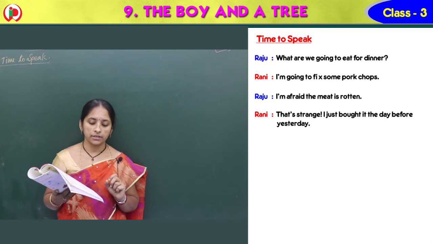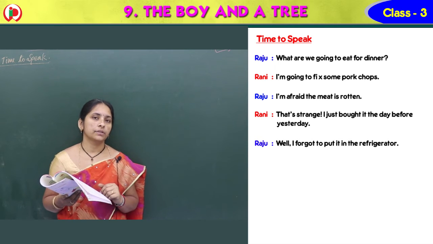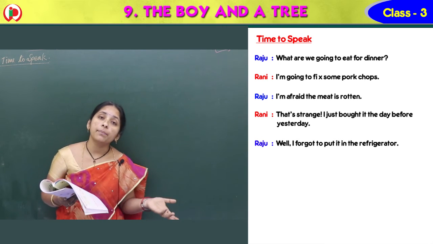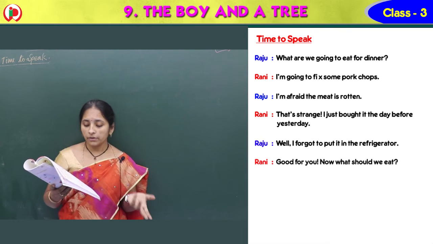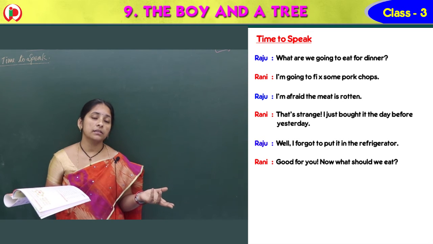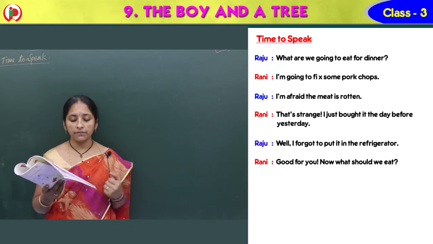No, it's very dangerous. So Raju said, well, I forgot to put it in the refrigerator. So of course, two days ago you brought it, okay. But I forgot to keep it in the refrigerator. So if it's been outside, can we eat it? Good for you. Now what should we do? Oh, good thing you have done, mister. So what can we do? That is spoiled, we cannot eat. So what can we eat?